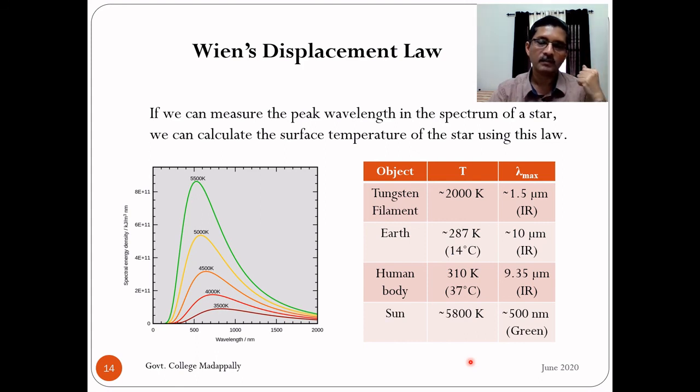Then you can substitute in Wien's displacement law, lambda maximum equal to b by T, and using that equation, we can calculate the surface temperature of the sun. It is around 5800 Kelvin. You check that calculation.